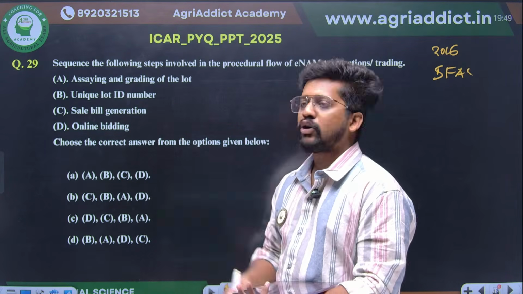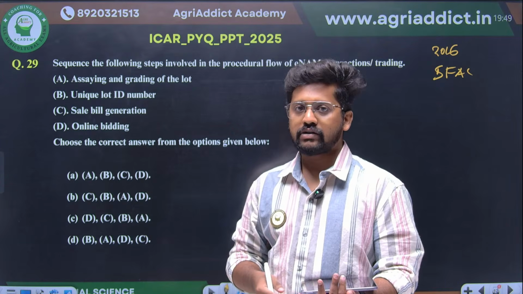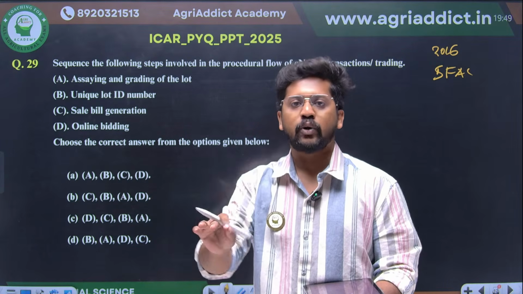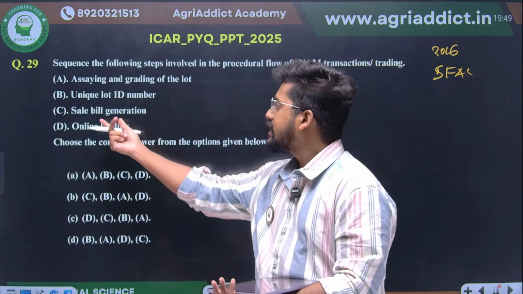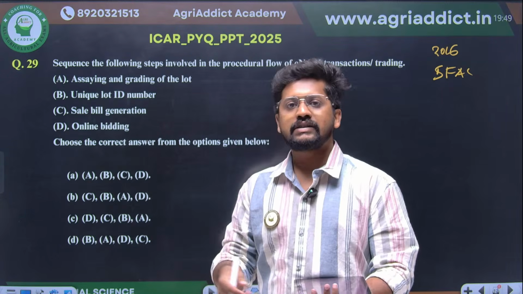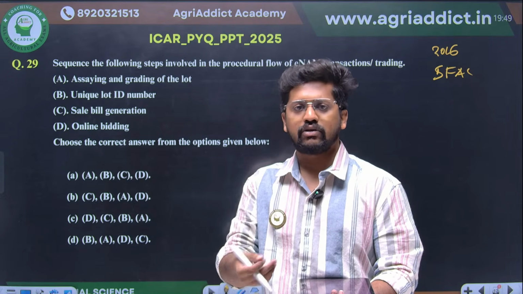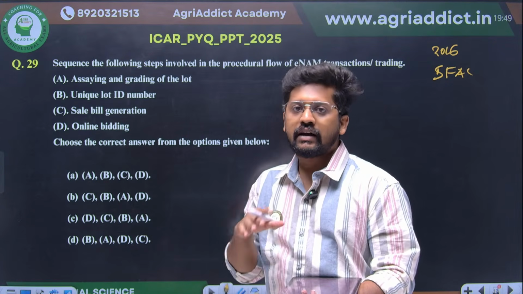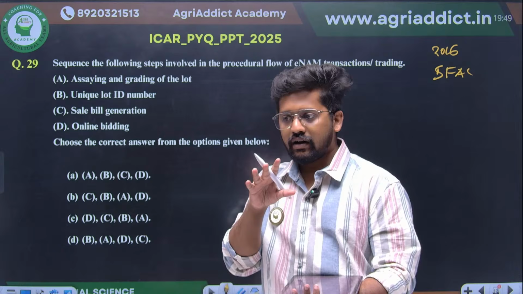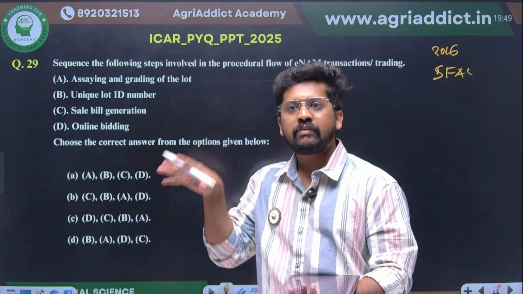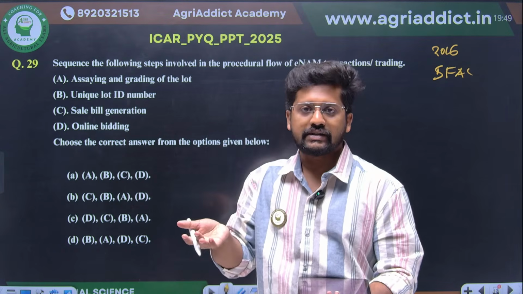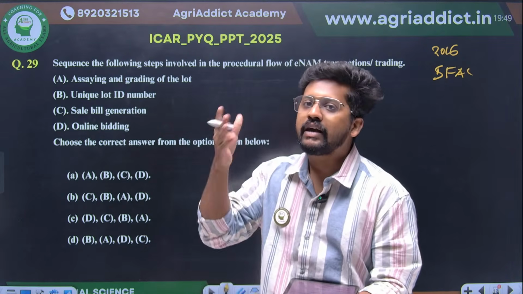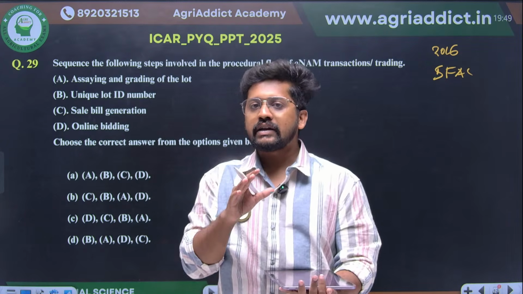Second one, unique lot ID number. It is none other than tagging the ID, or tagging the product which has come to the market. Sale bill generation is none other than the invoice generation, the final bill generation. Online bidding is something done in the online market for getting better prices, right? So what will be happening in the ENAM market? From the options itself we can make the story.